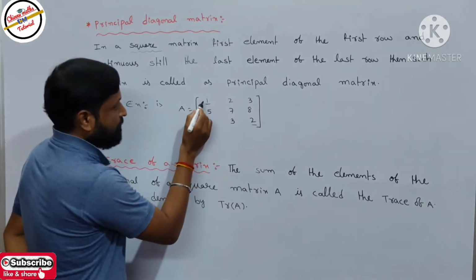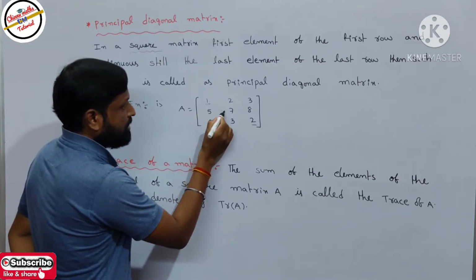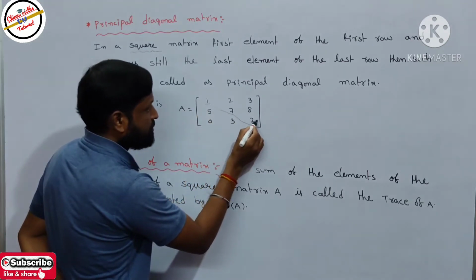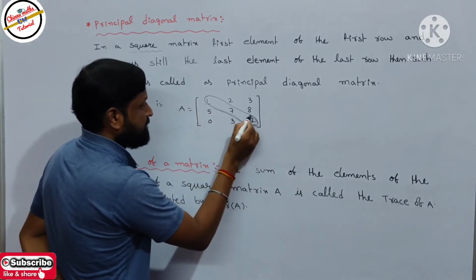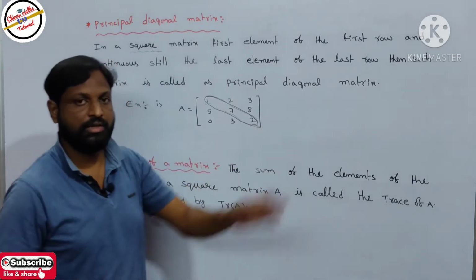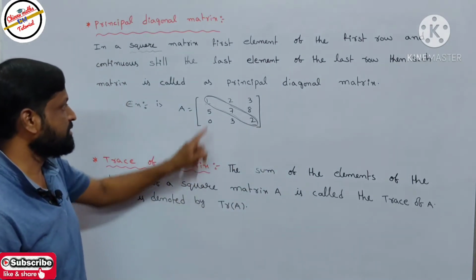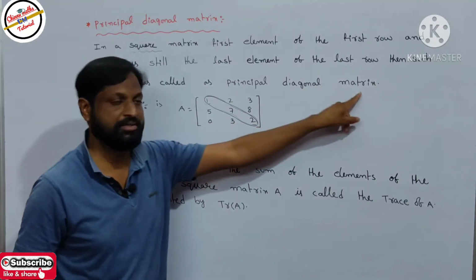See here, from the first element of the first row to the last element of the last row, this is called the principal diagonal of the matrix. The elements of the principal diagonal of the matrix are 1, 7, 2.